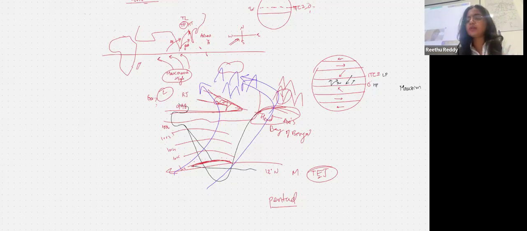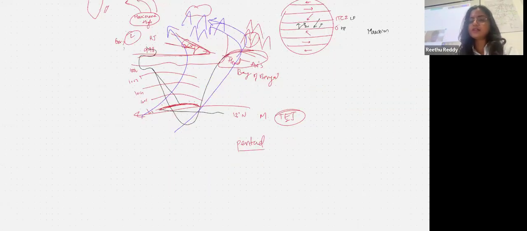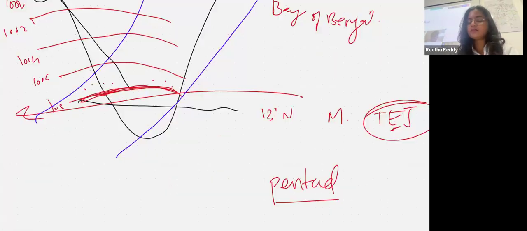This is called the break monsoon, because the rest of the country is getting a break from the constant rainfall that the monsoon is causing. That's called a break monsoon.